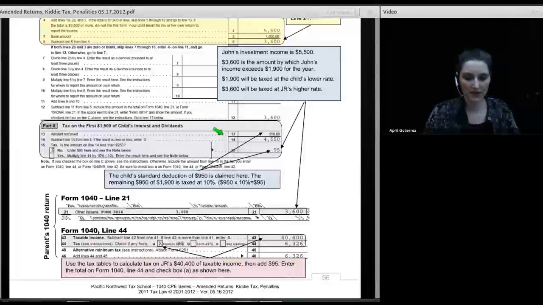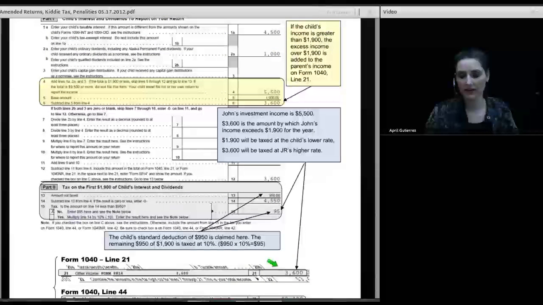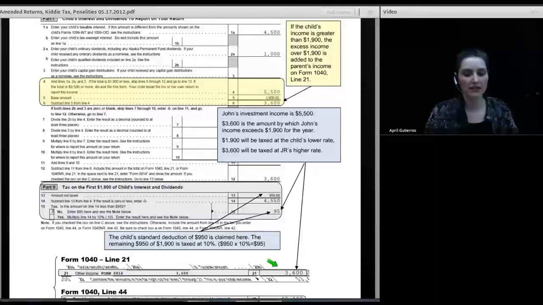My PDF did something weird here, kind of went distorted, but this is a cutout of line 21 of Form 1040. And on line 21 of Form 1040, we're going to enter John Ewing's return. We're going to enter $3,600 of income that he has received for his son, John. So this $3,600 up here on the form carries to the 1040 of the parent and is entered here. But we still have this other $1,900 of income. What happens with it? Only $3,600 of the $5,500 was thrown into the parent's income on line 21. Now we have to deal with the rest of the money.